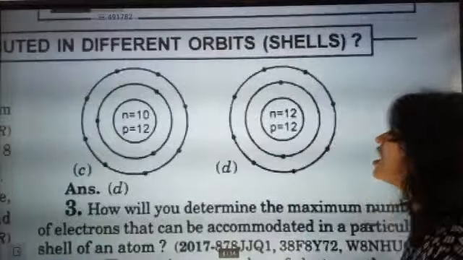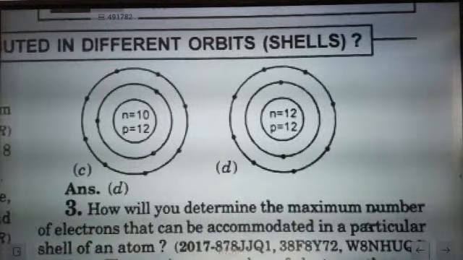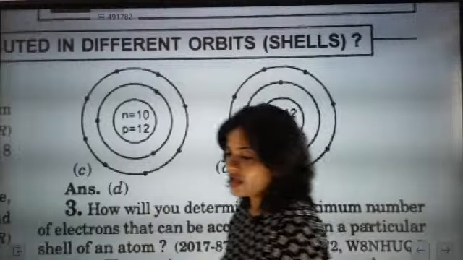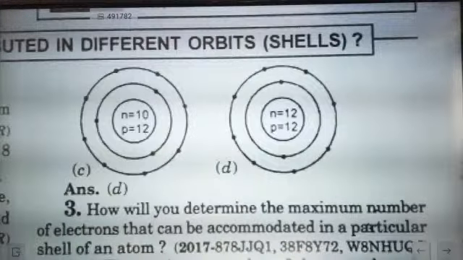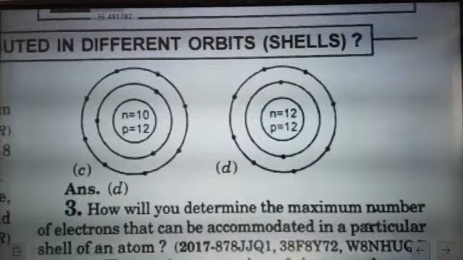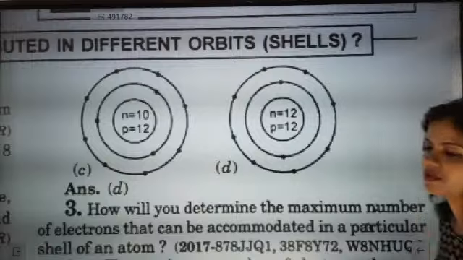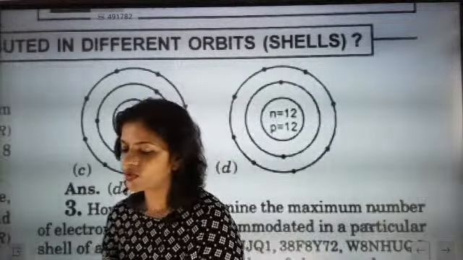The next question is, how will you determine the maximum number of electrons that can be accommodated in a particular shell of an atom? This is a different type of question. What is the rule through which we are going to determine it?